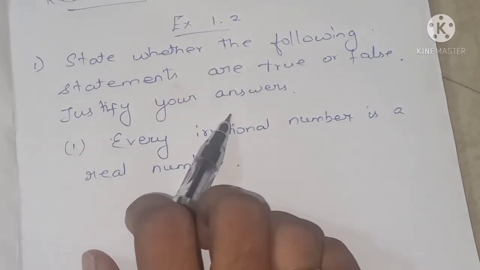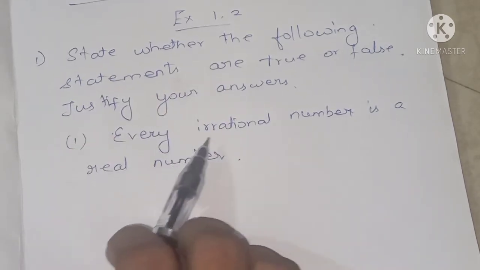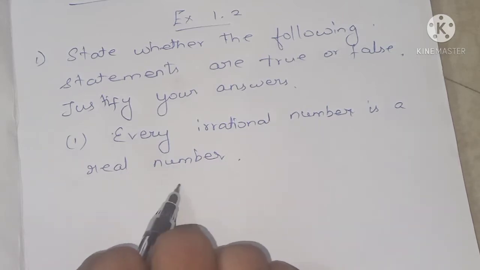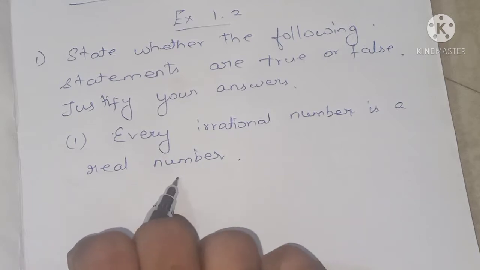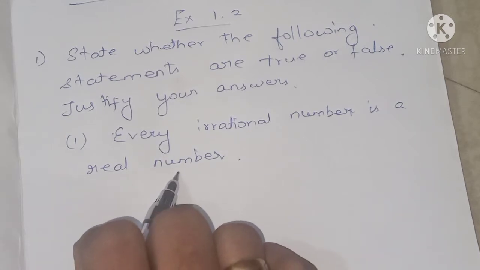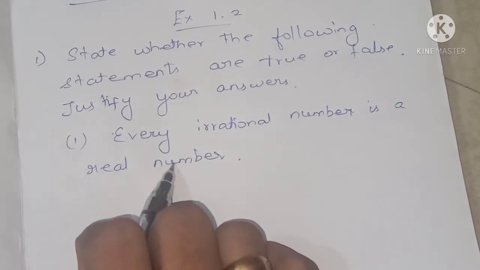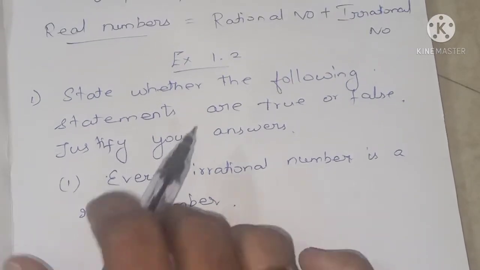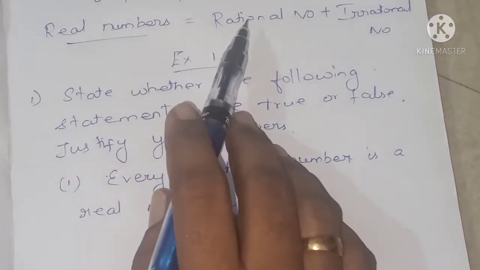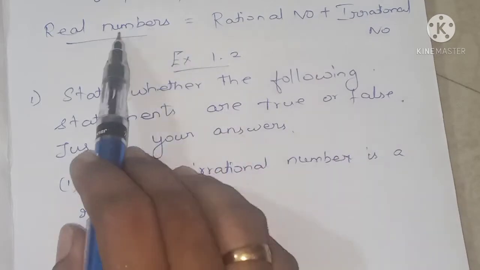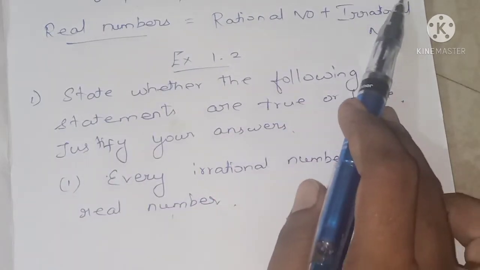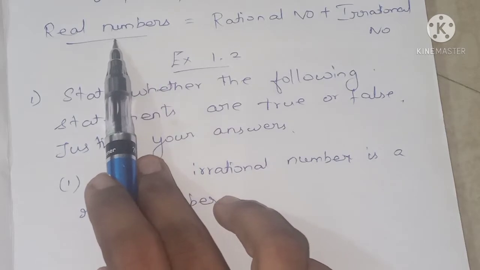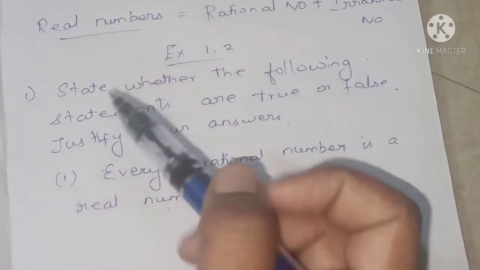This is a true or false. In this first subdivision: is every irrational number a real number? So you just think of what will be the answer. We already discussed that real numbers is nothing but rational plus irrational. The real numbers contain rational and irrational. So an irrational number is of course a real number. So the answer is true.